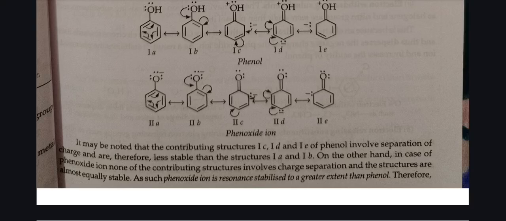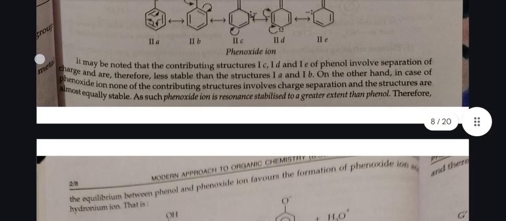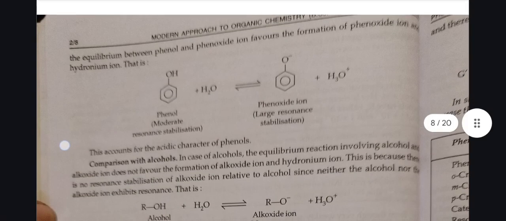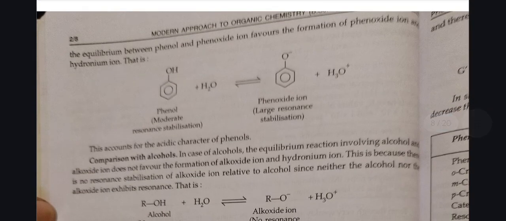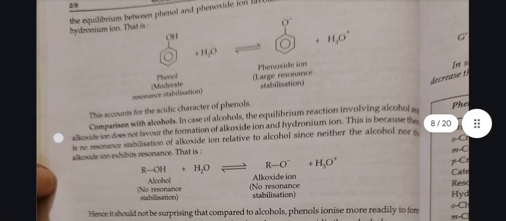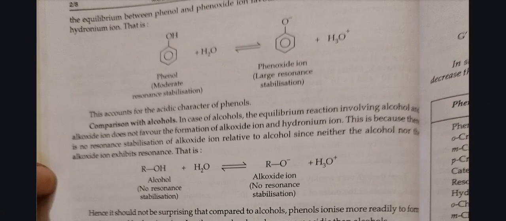As such, phenoxide ion is resonance stabilized to a greater extent than phenol. Therefore, the equilibrium between phenol and phenoxide ion favors the formation of phenoxide ion and hydronium ion, that is, phenol plus H2O. This accounts for the acidic character of phenol.